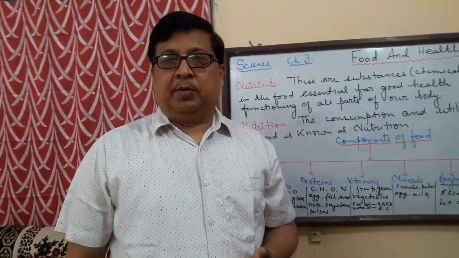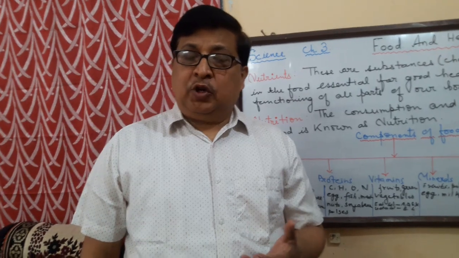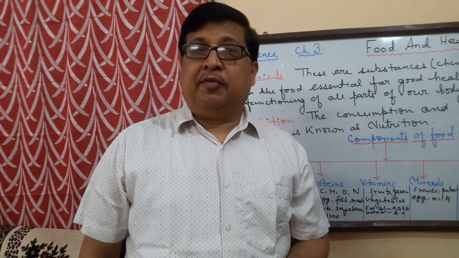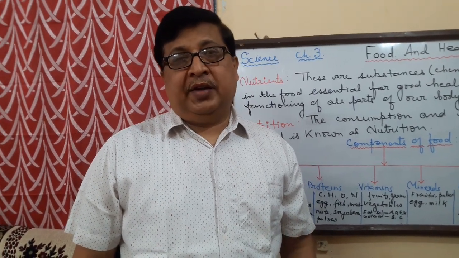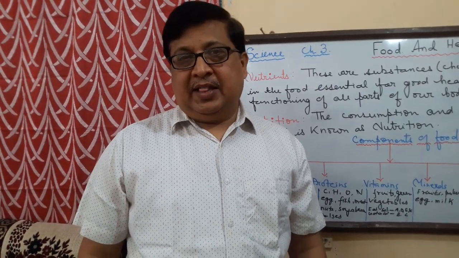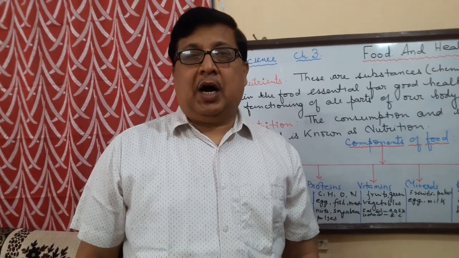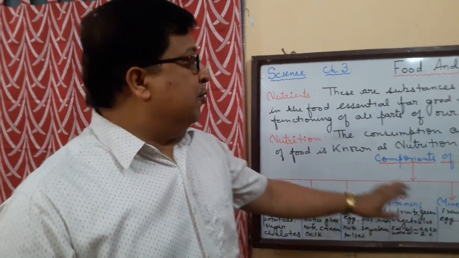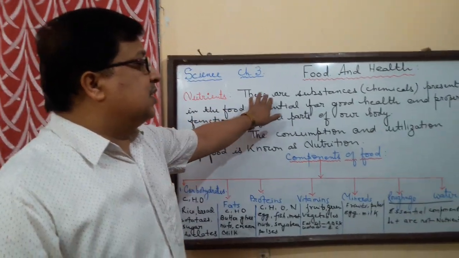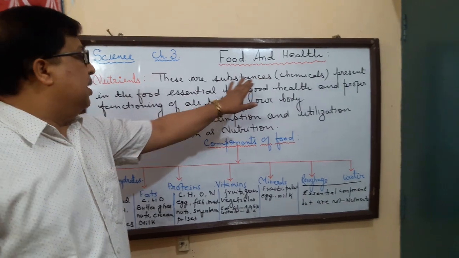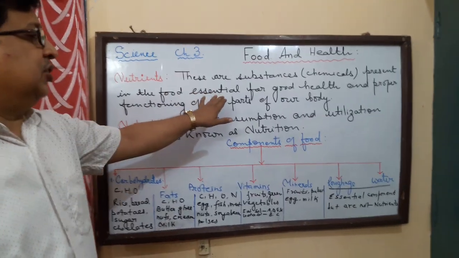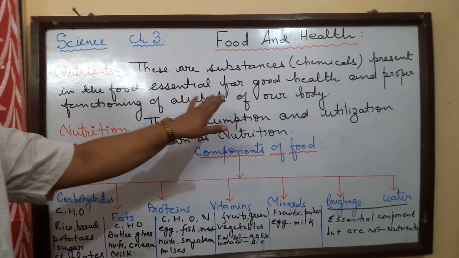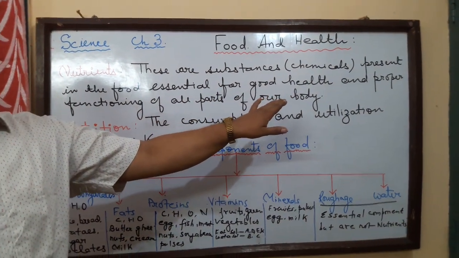We all eat food, but actually, do you know what this food consists of? Well, the food consists of different chemicals in it, and these chemicals present in the foods are called nutrients. So, if I have to define nutrients, I would say that these are substances, that is, the chemicals present in the food essential for good health and proper functioning of all parts of our body.